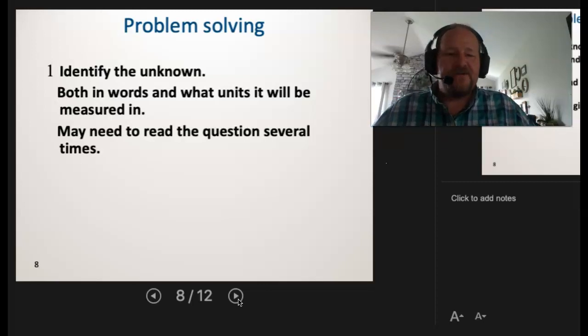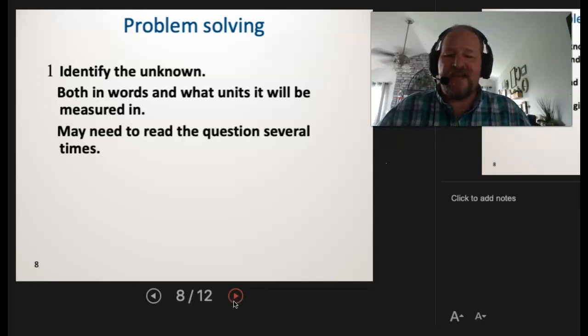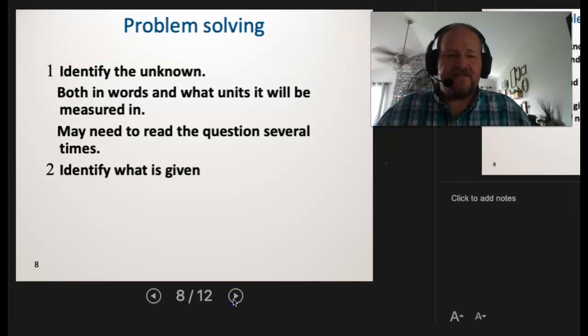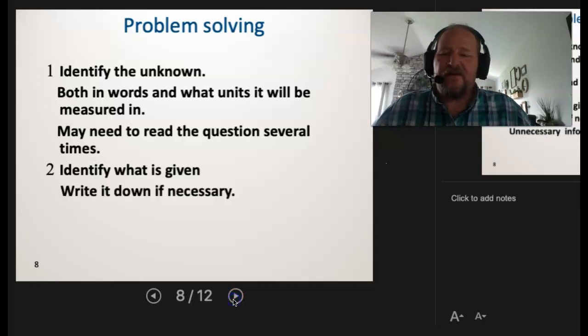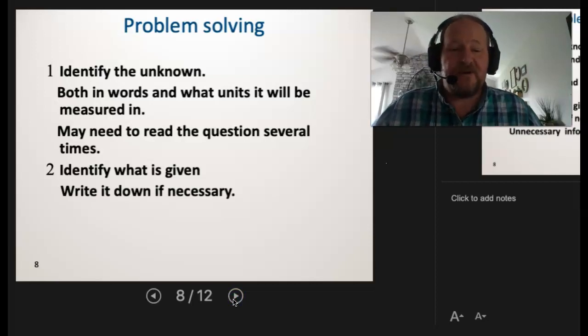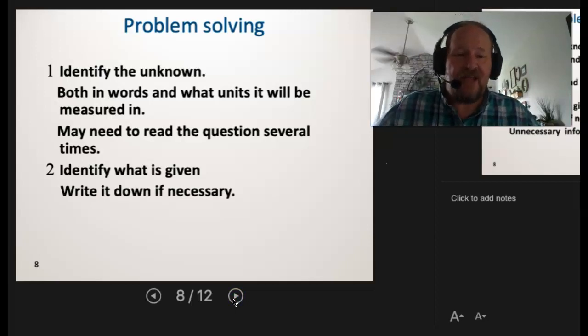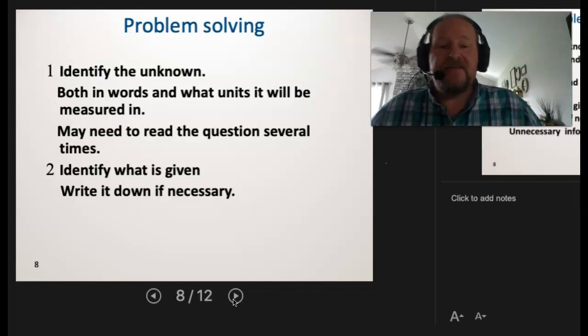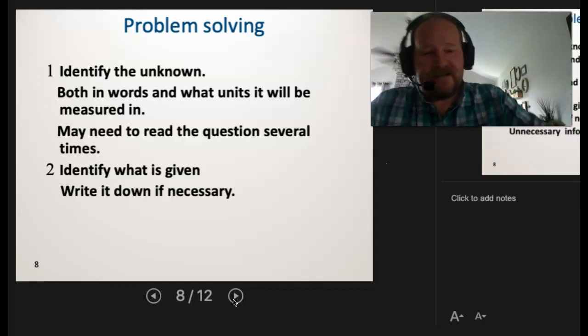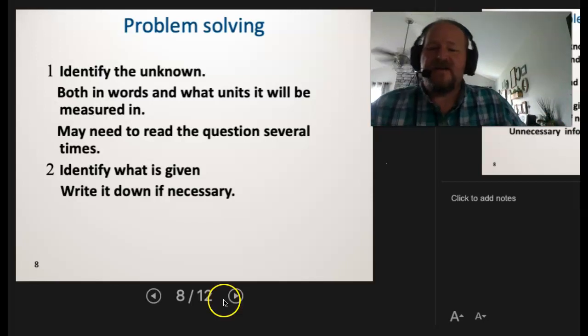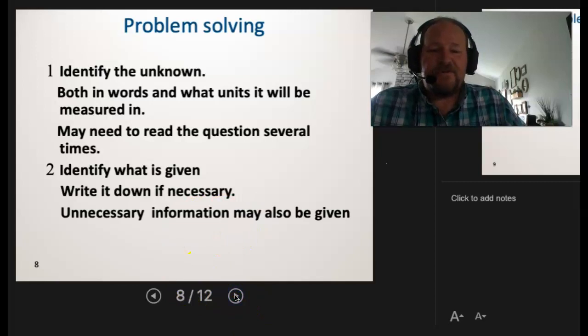That's because what I want to do is pull out all the information I can. So I want to identify what's being given to me, right? I want to write that down if I need to. And a lot of times I will write it down, especially if we're working a problem together, whether it be in a tutoring session live or in a Zoom live. You'll see me writing it down. You'll see my little hand just moving, getting it down, because you want to write down everything that's necessary. Now, as we move through the chapters, eventually when we get to gases, we're going to see that there will be unnecessary information. It doesn't matter if it's necessary or not.